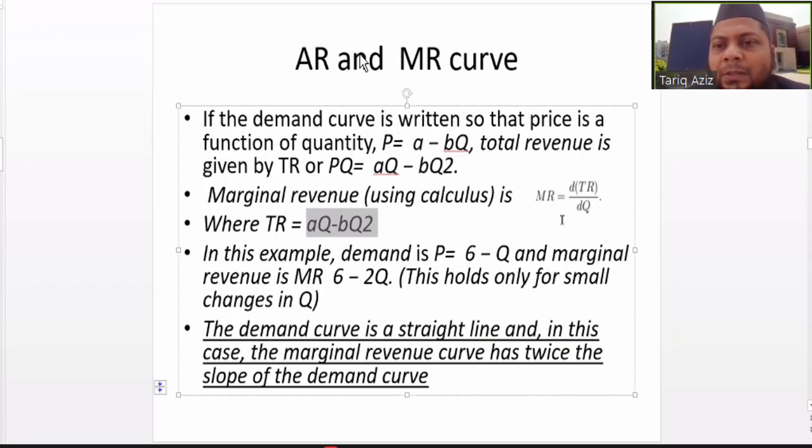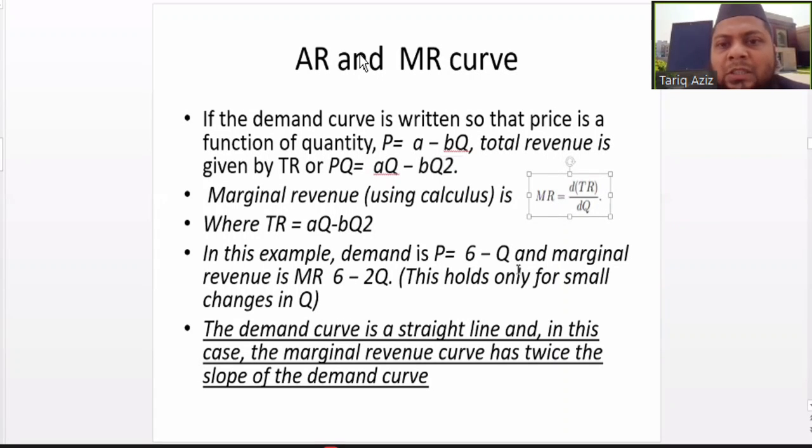So if we differentiate this equation with respect to Q, that is quantity, that will give us... actually, I'm not taking up any example of calculus.